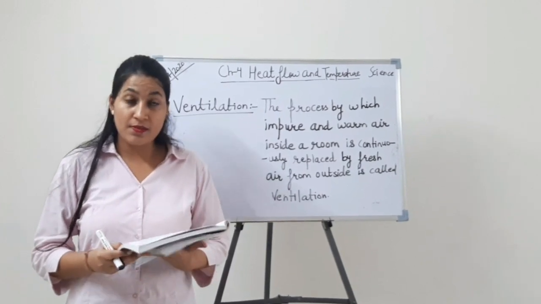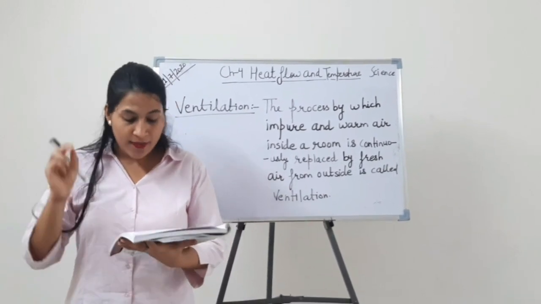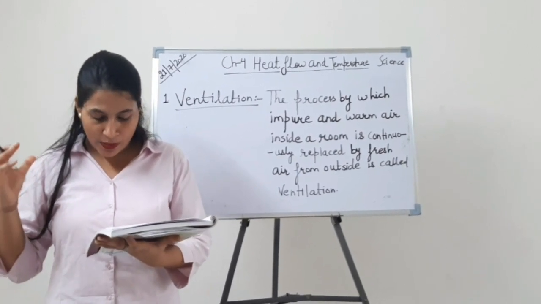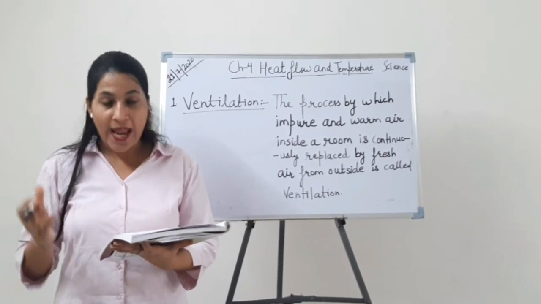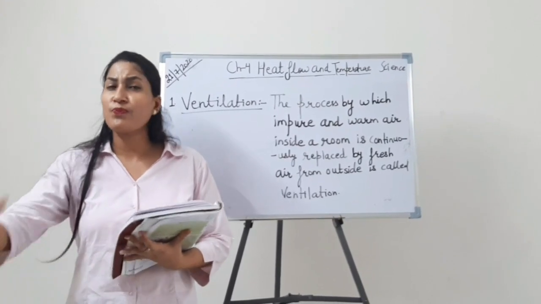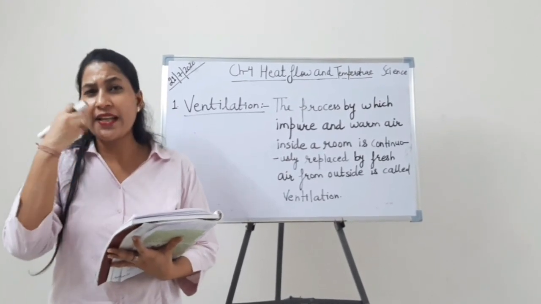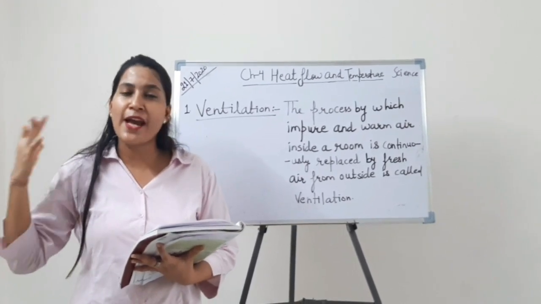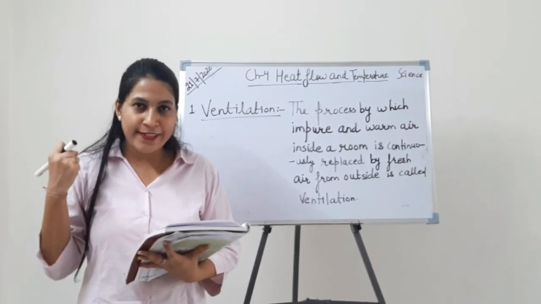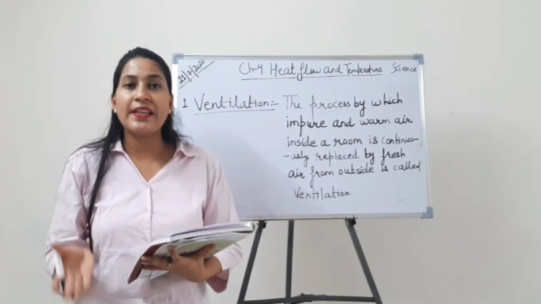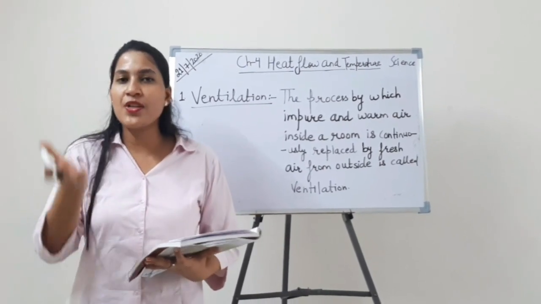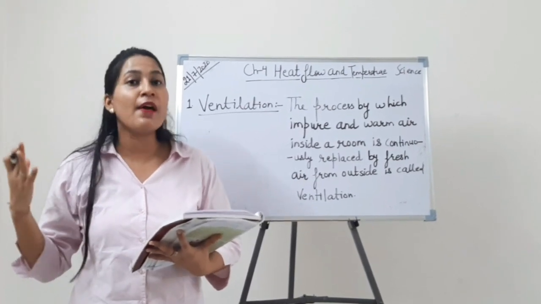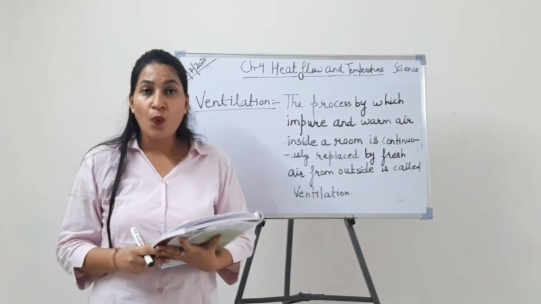Now very important to understand: the moist and warm air containing carbon dioxide is light and hence rises up. When we are exhaling carbon dioxide, and moisture is present inside a room, they are light in weight, so they rise up and increase their amount in the air in the room.